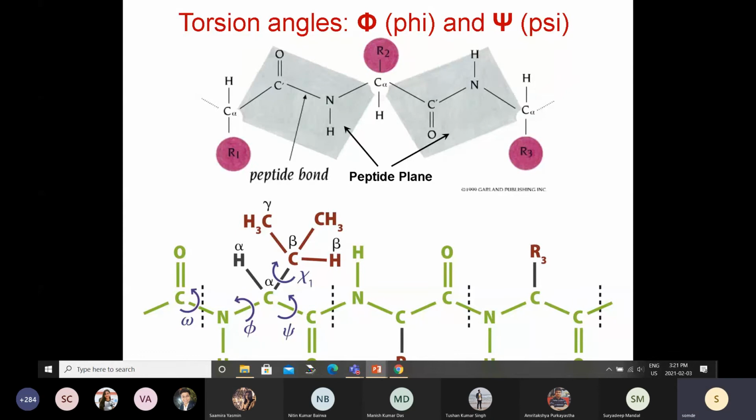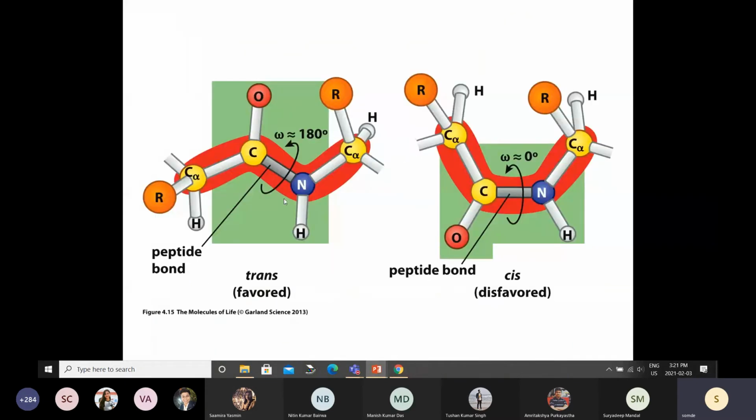Now, omega can take only 2 values because of the partial double bond character, and those 2 values are defined here. For cis, where the 2 C alpha groups are on the same side of the peptide bond, omega is defined as 0. For trans, where the two C alphas are on opposite sides of the peptide bond, one is on this side and the other is on that side. So this is trans, right?